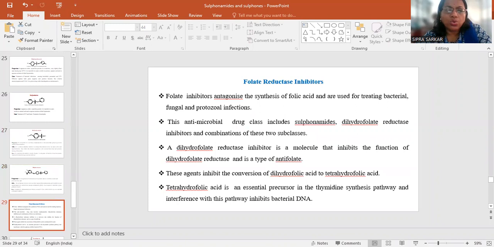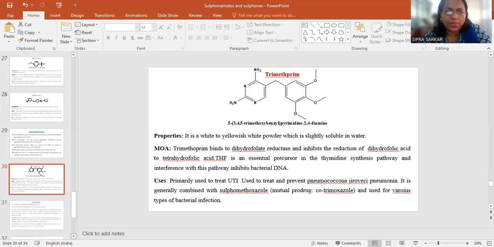Sulfasalazine. Now coming to the folate reductase inhibitors. Folate inhibitors antagonize the synthesis of folic acid and are used for treating bacterial, fungal and protozoal infections. This antibacterial drug class includes sulfonamides and dihydrofolate reductase inhibitors, and is a type of antifolate. These agents inhibit the conversion of dihydrofolic acid to tetrahydrofolic acid. Tetrahydrofolic acid is an essential precursor in the thymidine synthesis pathway, and interfering with it disrupts bacterial DNA synthesis.